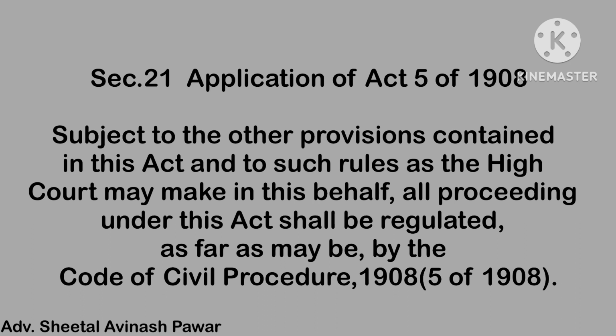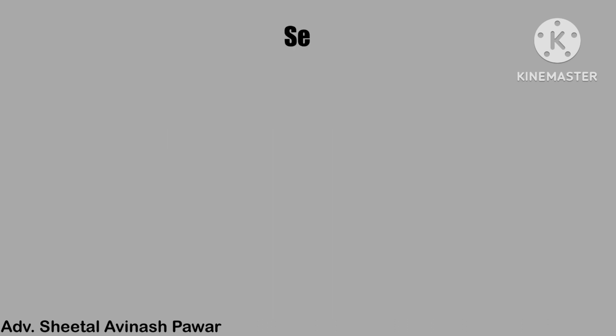Then, as far as may be, by the Code of Civil Procedure of 1908. It means some provisions of the Hindu Marriage Act of 1955 can be entertained in a High Court according to the Code of Civil Procedure of 1908. So let's see what those sections are and how they are going to be entertained in court.